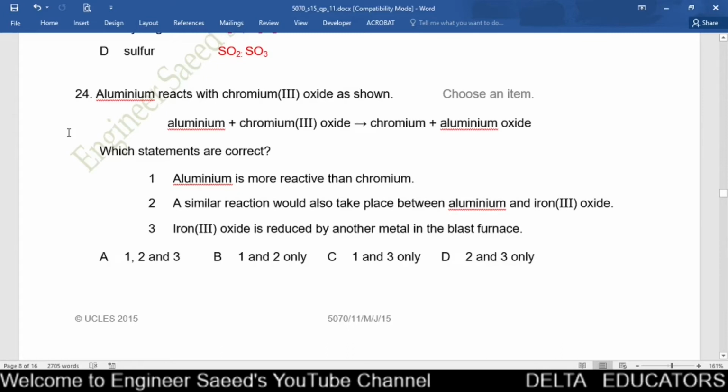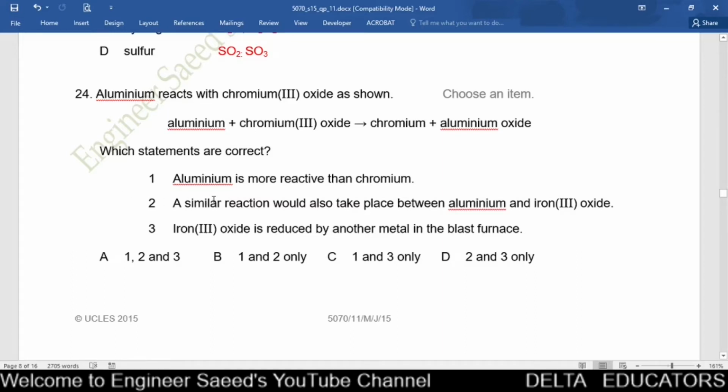Question number 24. Aluminum reacts with chromium oxide as shown. Aluminum plus chromium oxide, we get chromium and aluminum oxide. Which statements are correct? Number 1. Aluminum is more reactive than chromium. Yes, it is correct. Aluminum is more reactive than chromium. That's why aluminum replaces chromium and it will form aluminum oxide. So number 1 is correct.